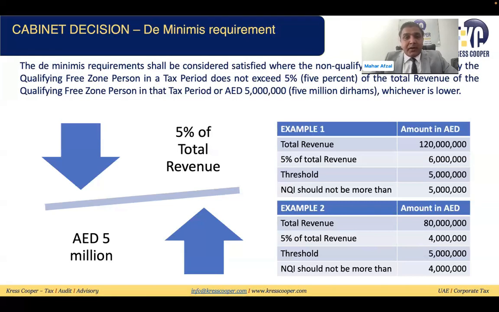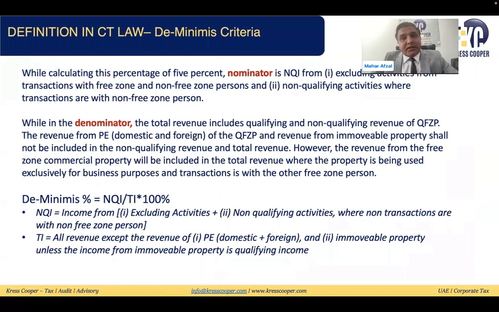Now the question arises, how can we calculate this 5%? While calculating 5%, the formula is non-qualifying income divided by total income into 100. So in the numerator and denominator, this is very important.